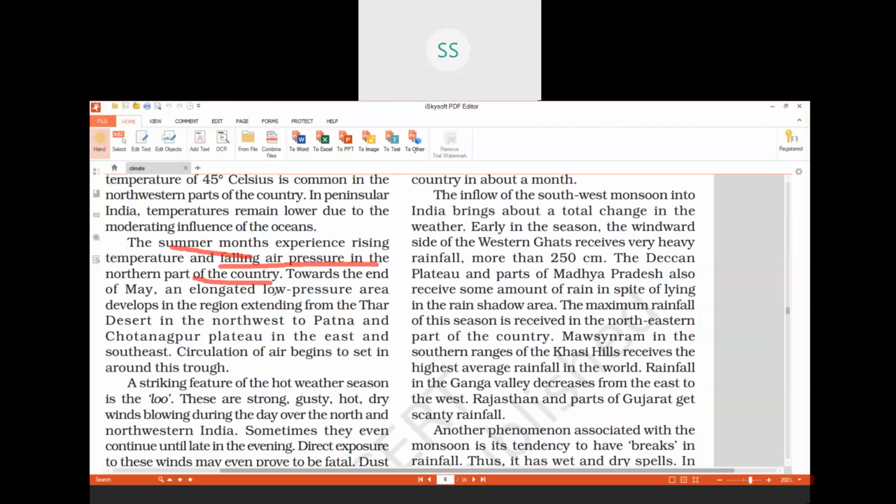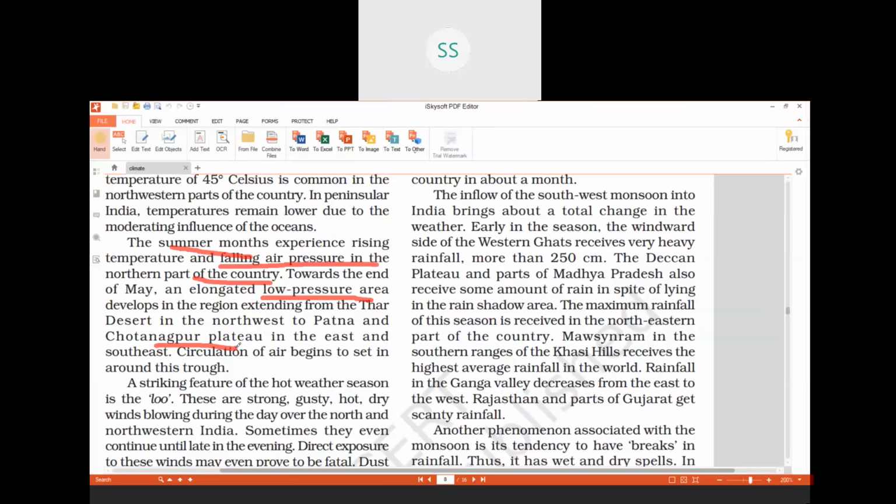It will attract the winds. A low pressure area is formed in the northern plains, northwestern part of India. In Chota Nagpur Plateau, there is very low pressure, because of which the winds are attracted towards the land. So in this season, the winds are flowing from sea to land. That is one more feature of this hot weather season, children. We continue with the further features.